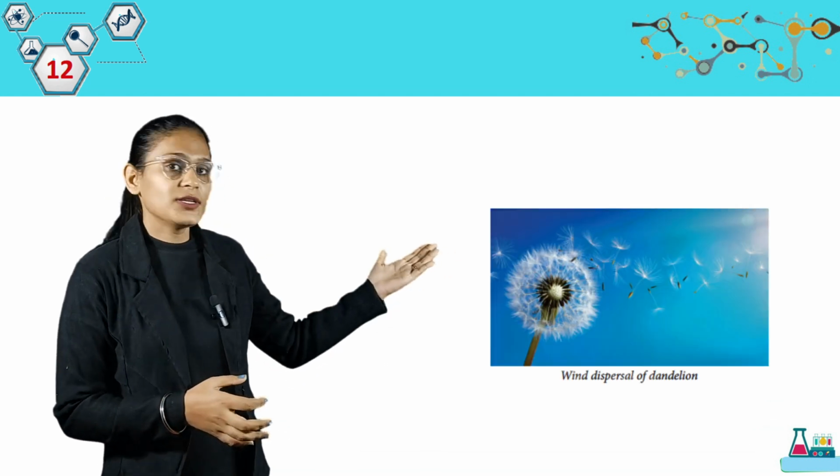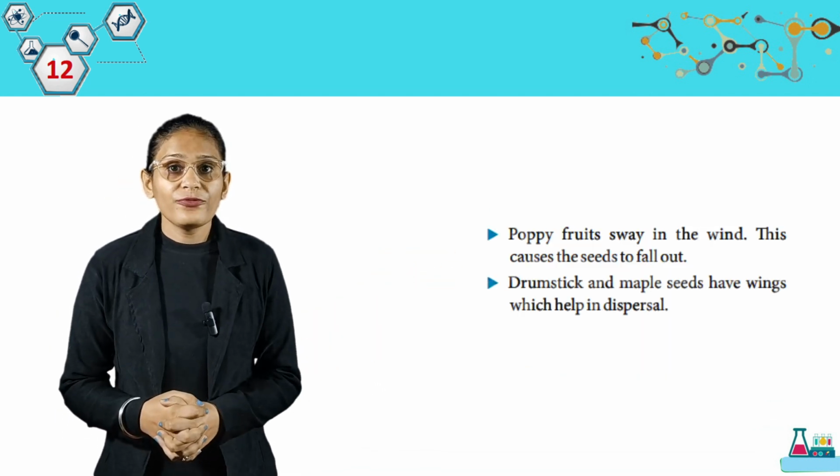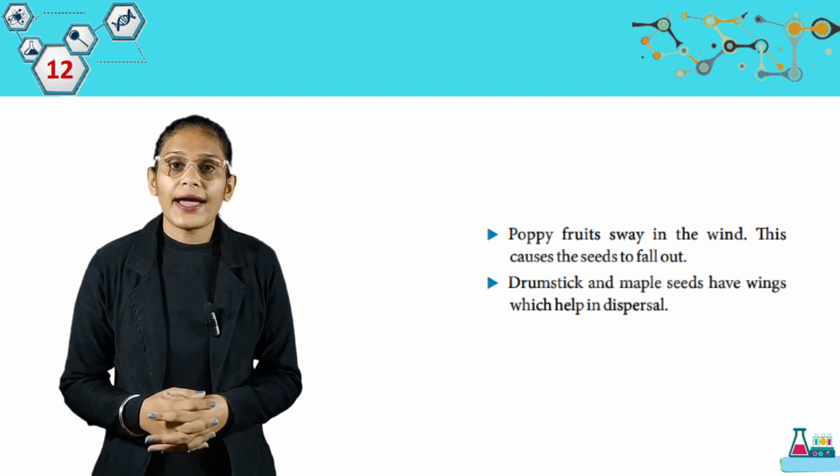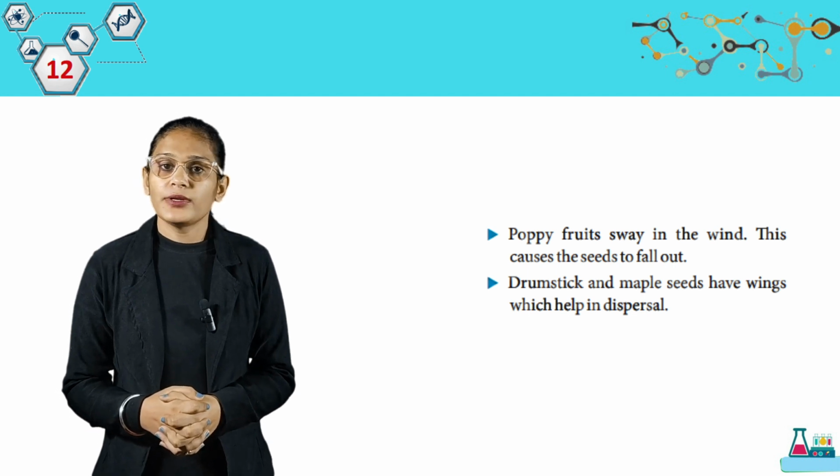Look at this picture. Wind dispersal of dandelions. Poppy fruits sway in the wind. This causes the seeds to fall out. Drumstick and maple seeds have wings which help in dispersal.